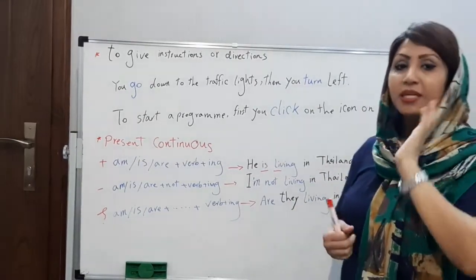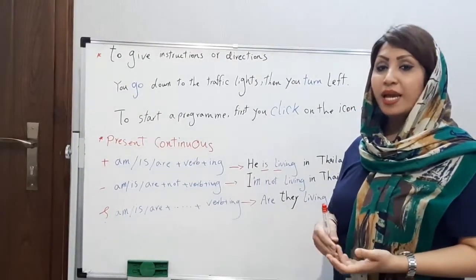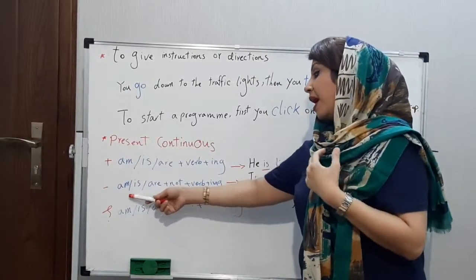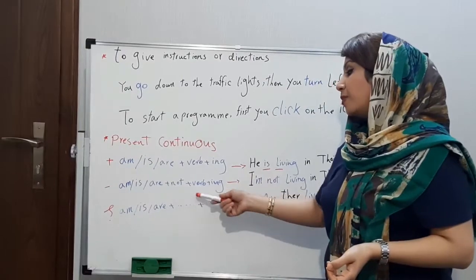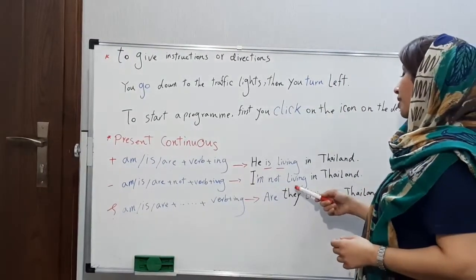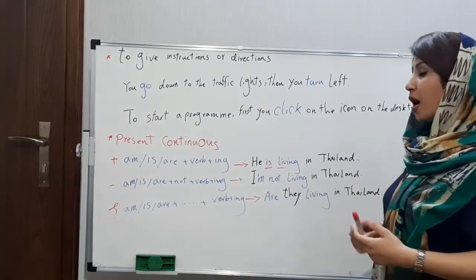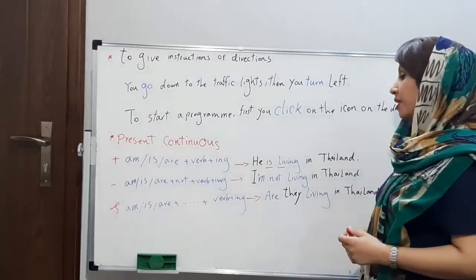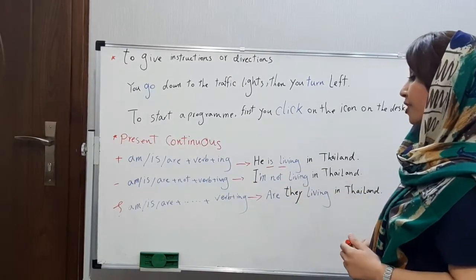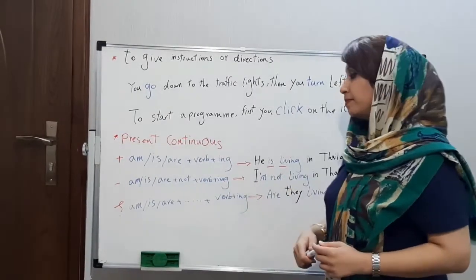Now negative: am, is, are plus not plus verb plus ing. I'm not living in Thailand. I'm is the contraction form of I am.